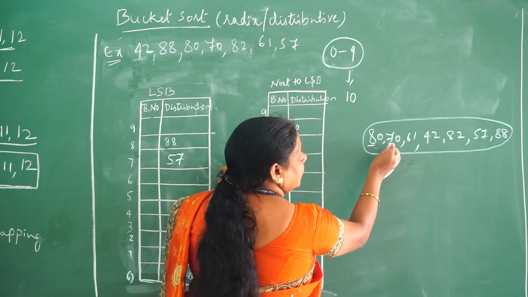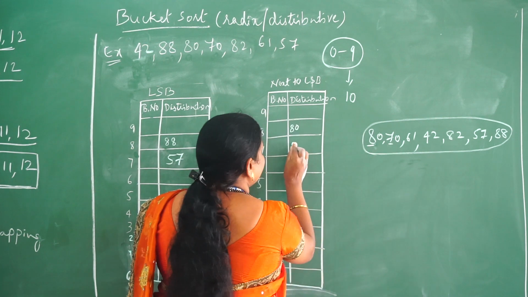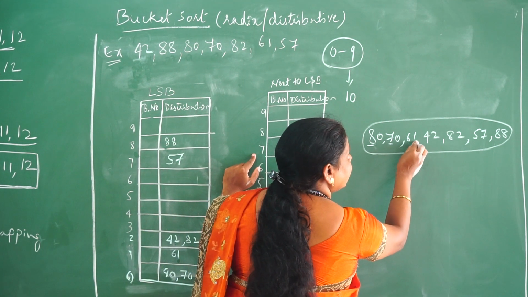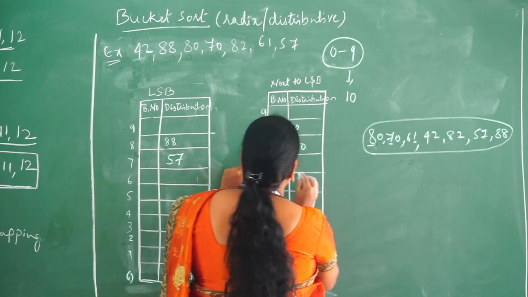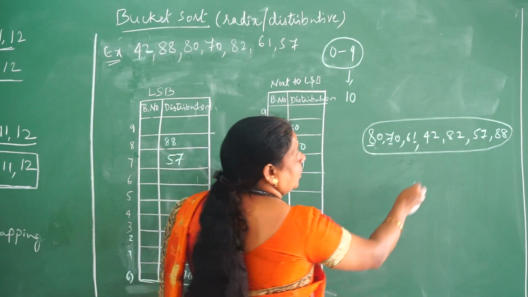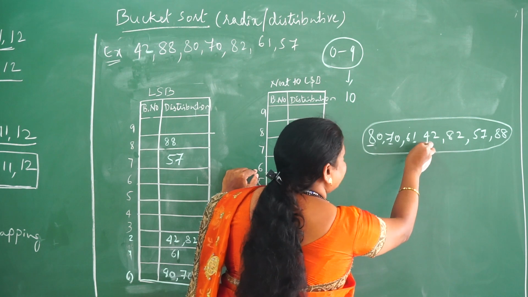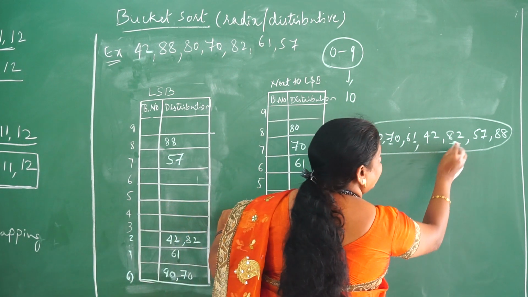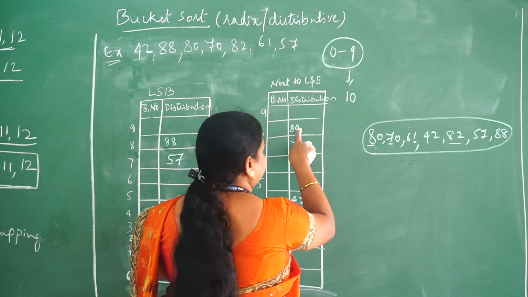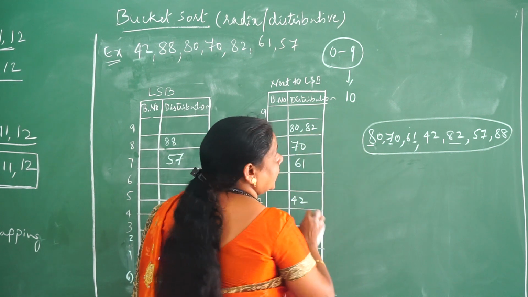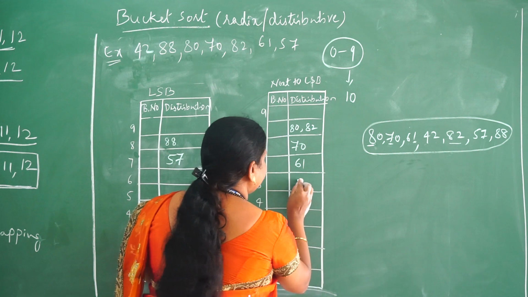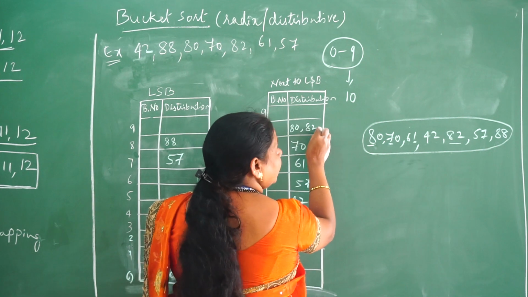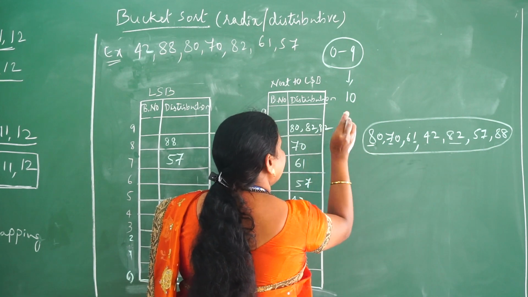Moving to the next, the tens digit is 7, so I will place that in the 7th bucket. Moving to the next one, here 1 is the least significant digit, next to that is 6, so I will place 61 in the 6th bucket. Next 42, the 4 is the tens digit, so it will be placed in the 4th bucket. Next 82, 8 is the tens digit in this one, so I will place 82 in the 8th bucket. Next 57, I place it in the 5th bucket. 88 again has 8 as the tens digit, so I place it in the 8th bucket.